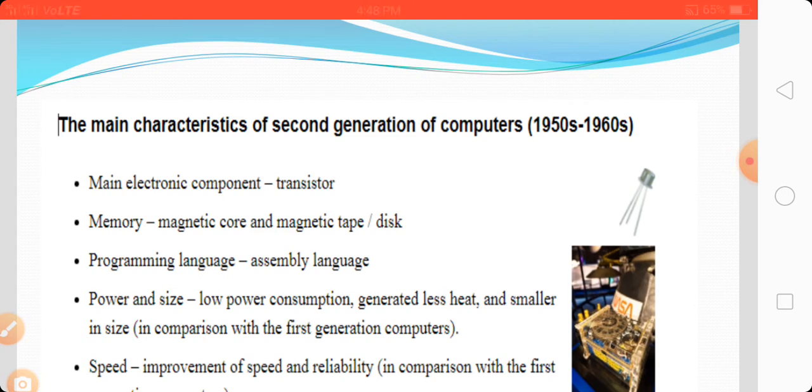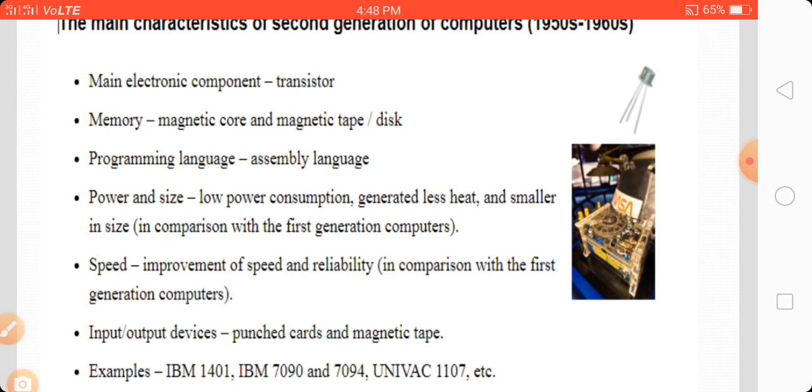In the first generation we used machine language as the programming language, and in the second generation we use assembly language. Power and size: low power consumption, less heat generated, and smaller in size in comparison with the first generation. There is also improvement in speed and reliability.